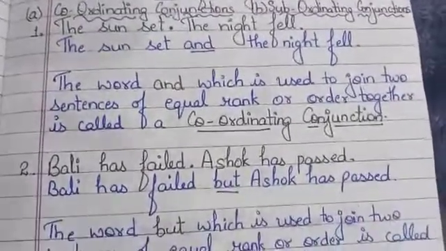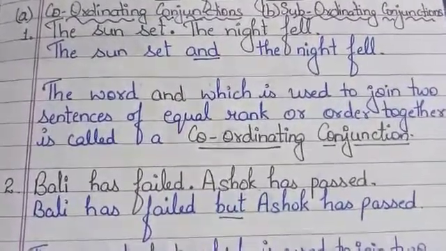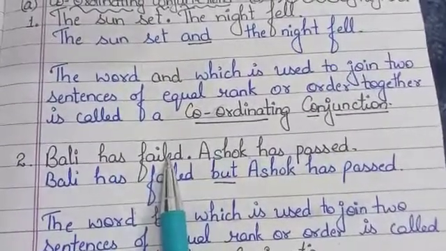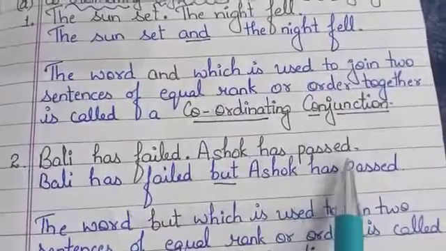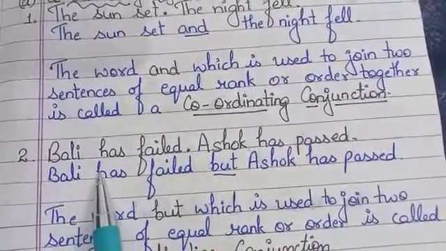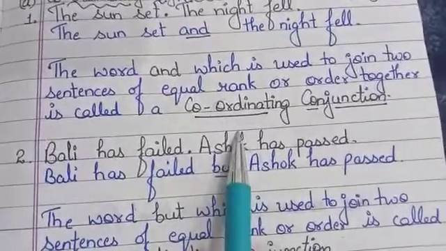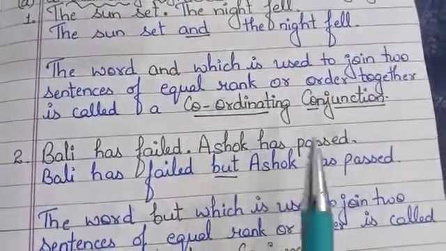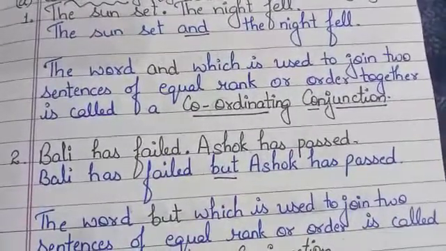Now look at the second pair of sentences: Bali has failed, Ashok has passed. These are sentences of equal rank or order. Neither depends on the other for its full meaning.